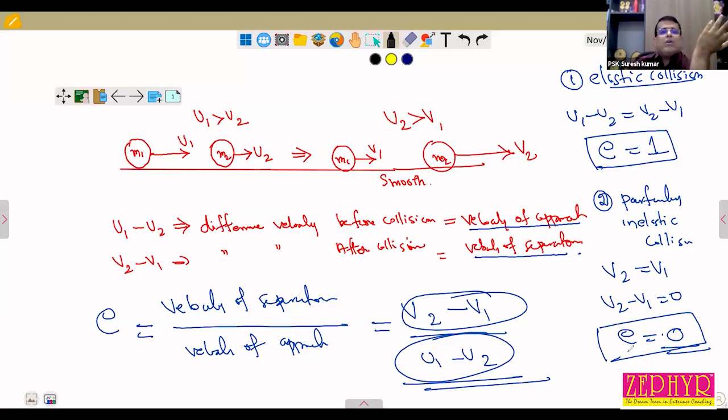So can you guess, in case of inelastic collision, what is the value of e? Between 0 and 1. Very good.